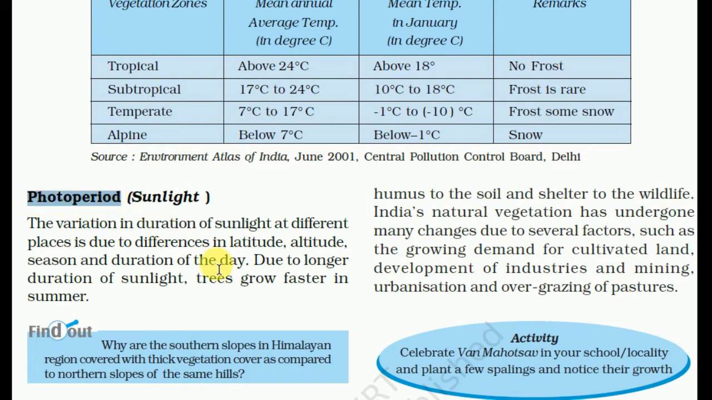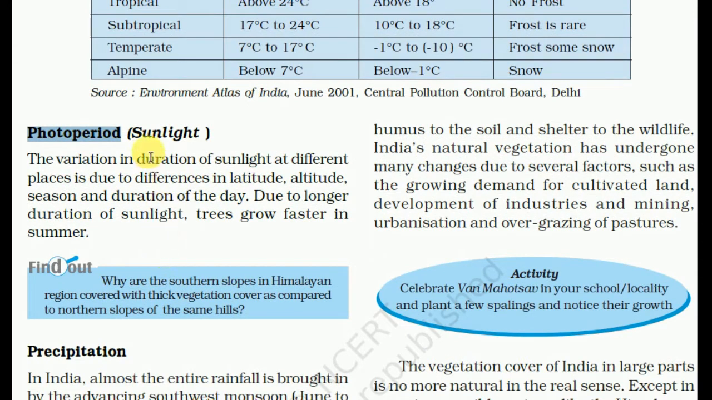Photo period or sunlight. In different places it is part of climate. The photo period of a place, or sunlight: somewhere we see 12 hours of sunlight in a day, and in some places we see very little light, due to the change in latitude, altitude and season. So the variation of duration of sunlight at different places is due to the difference in latitude, altitude, season and duration of the day. Due to longer duration of sunlight, trees grow faster in summer.